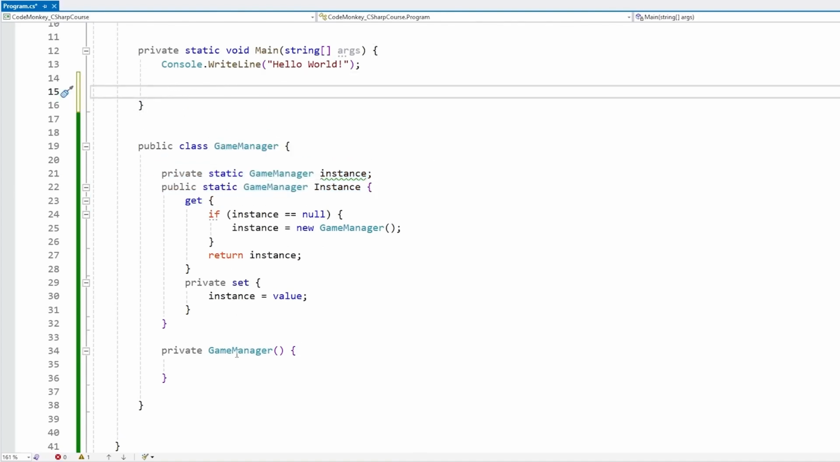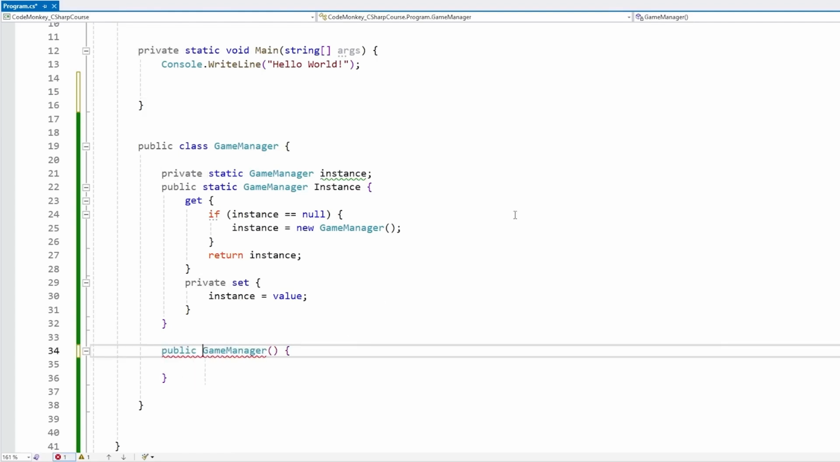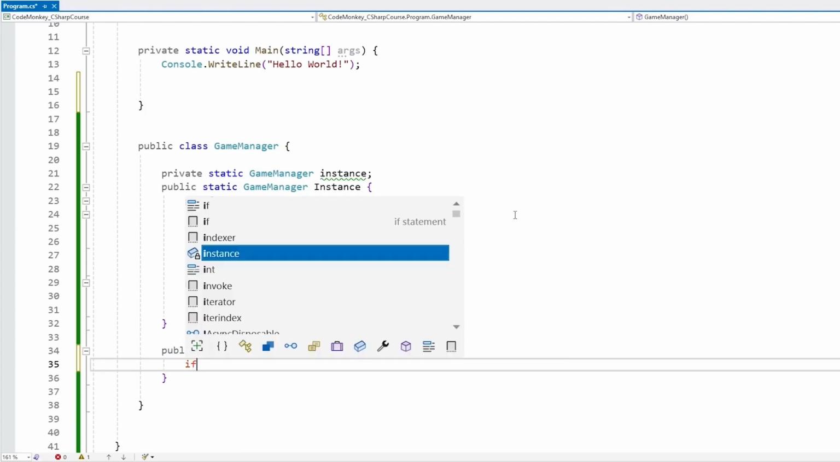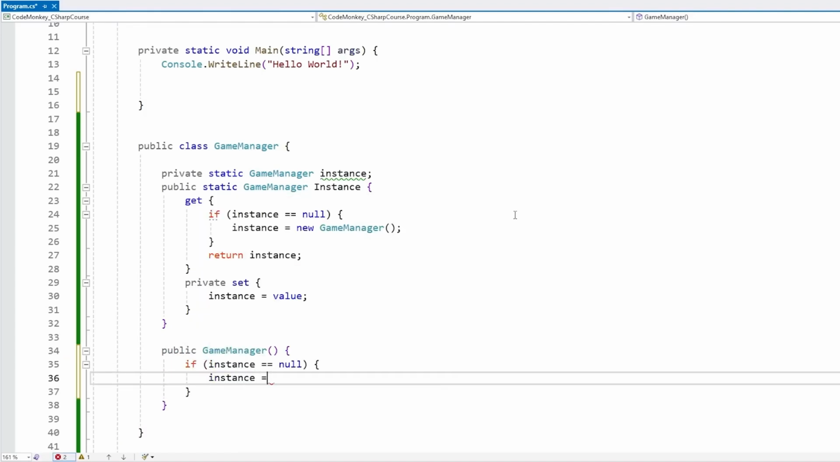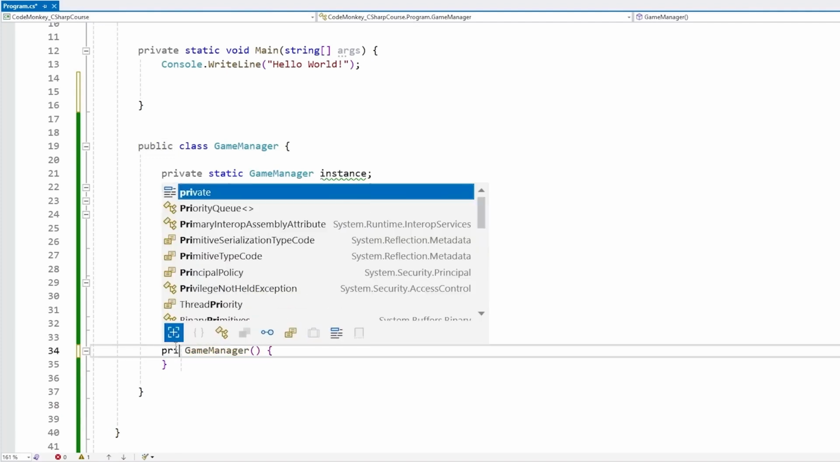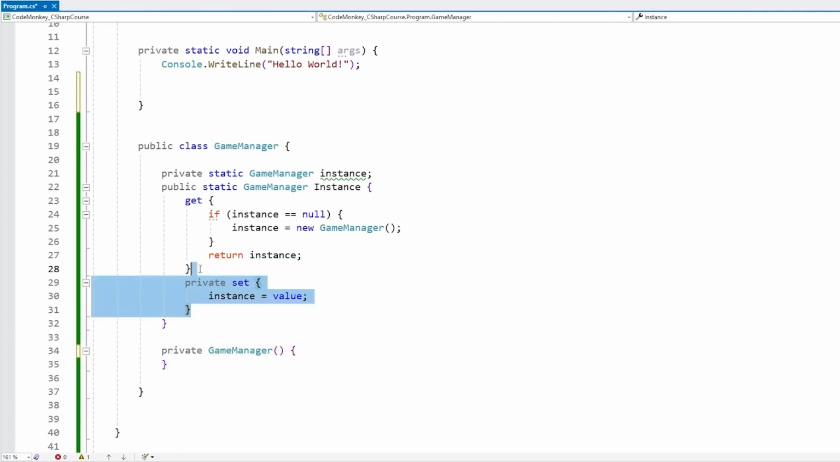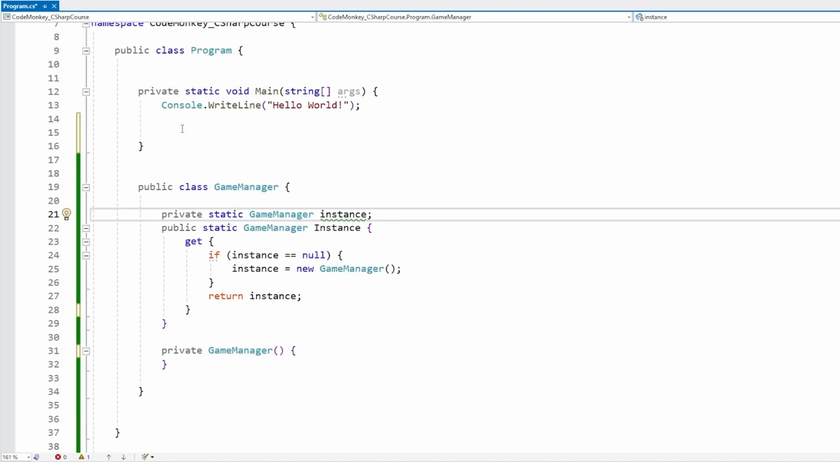Alternatively, another way of implementing the singleton pattern is without lazy instantiation. So an alternative would be to expose the constructor and then just check if the instance is null. If so, set the instance to this. So this is another way that the singleton pattern could be implemented. But again, usually you have some kind of private constructor that only this one calls. And over here, we don't even need any kind of set because only that one is going to be set. So yep, this is the basic C# singleton pattern.